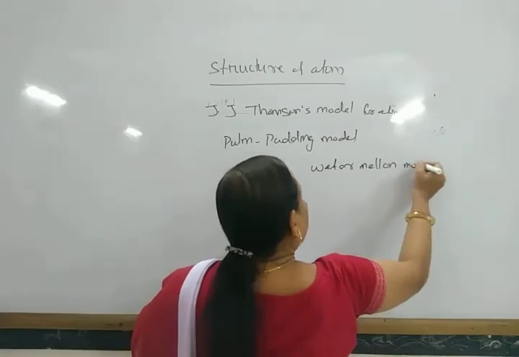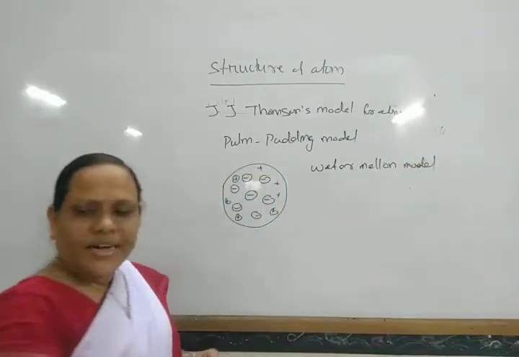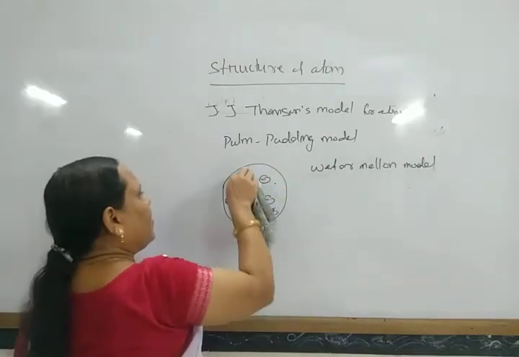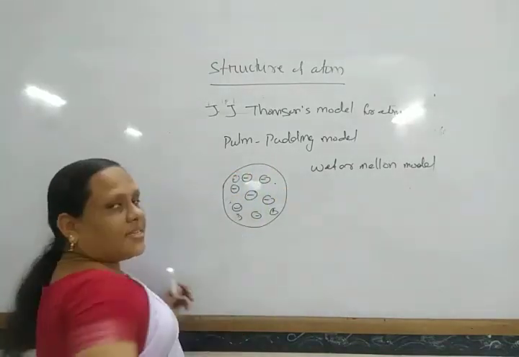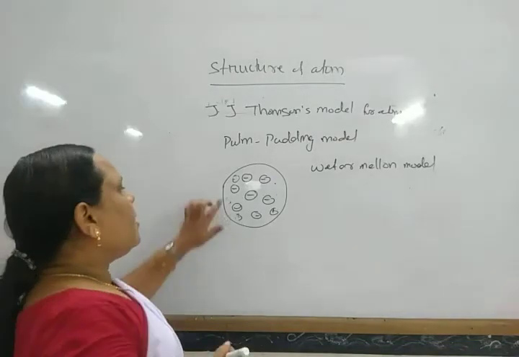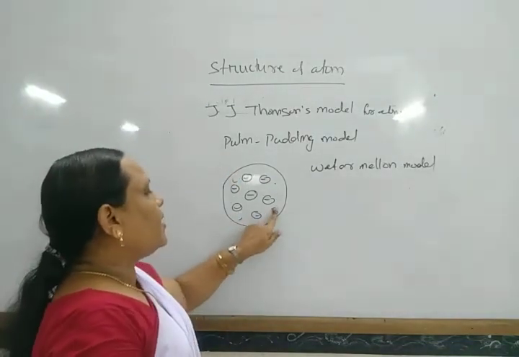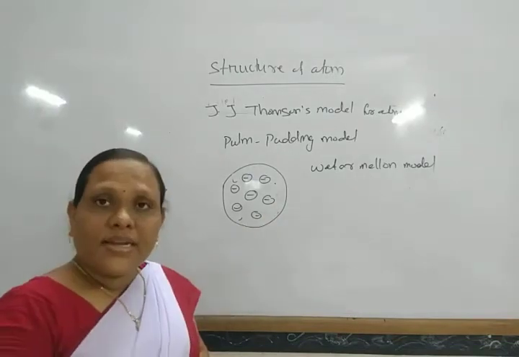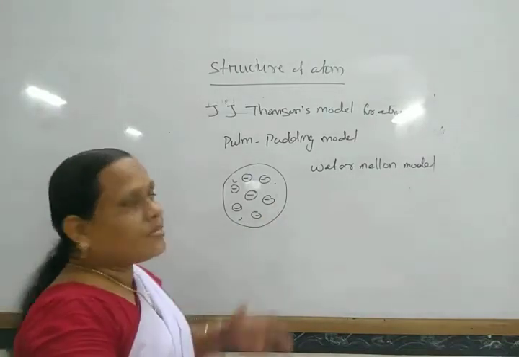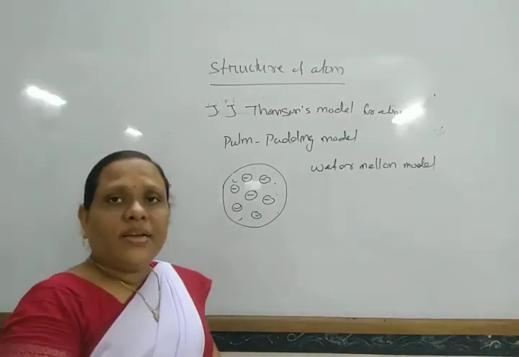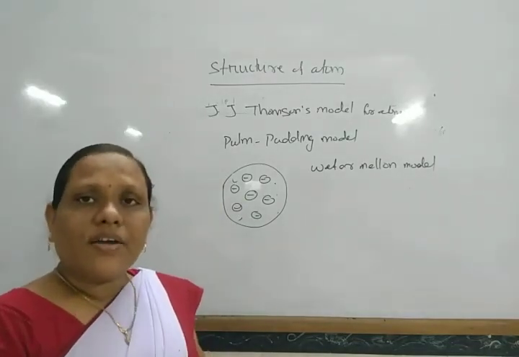But various experimental facts do not agree with this model. For example, it cannot explain how the spectra of atoms are formed, why these atoms are stable, and it also cannot explain Rutherford's alpha ray scattering.